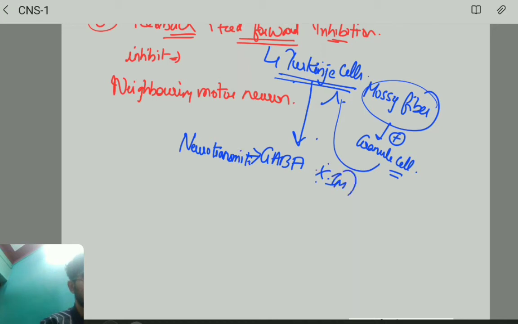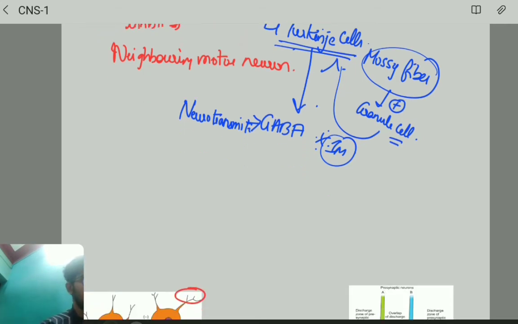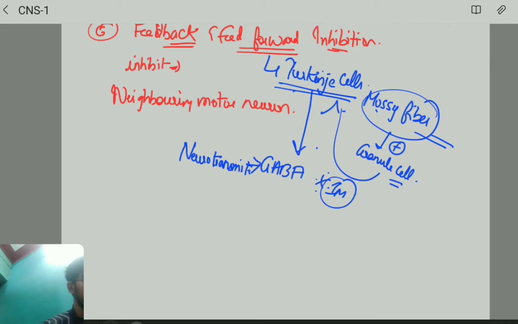Which neurotransmitter is secreted by Purkinje fibers? GABA, right? Okay. Now because of this stimulation of the mossy fiber pathway, it activates the inhibitory output of the Purkinje fibers, and that is called feed forward inhibition. This concept, if you know, it's enough. Good. Okay, fine.